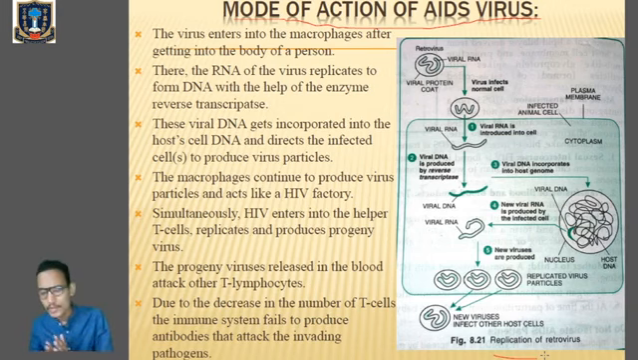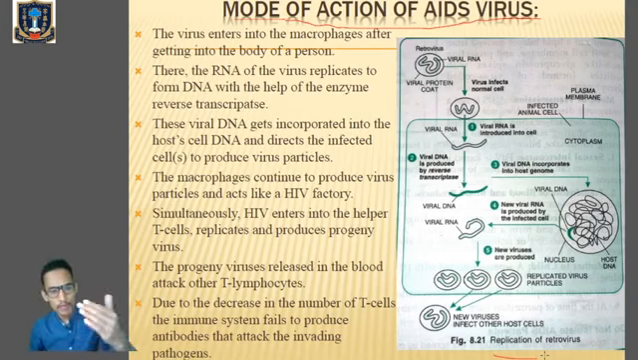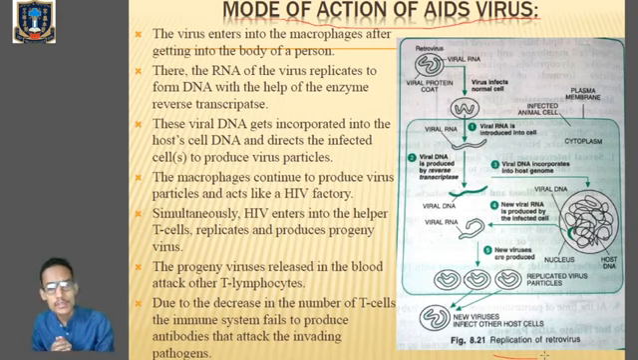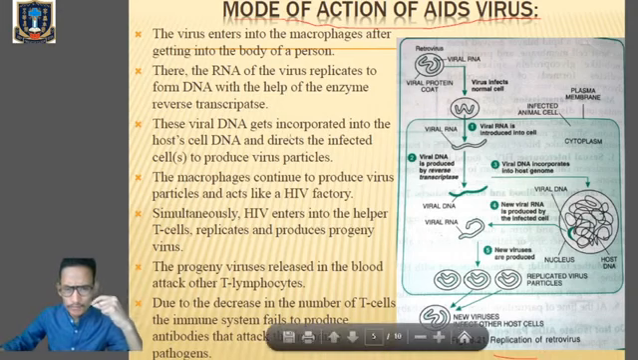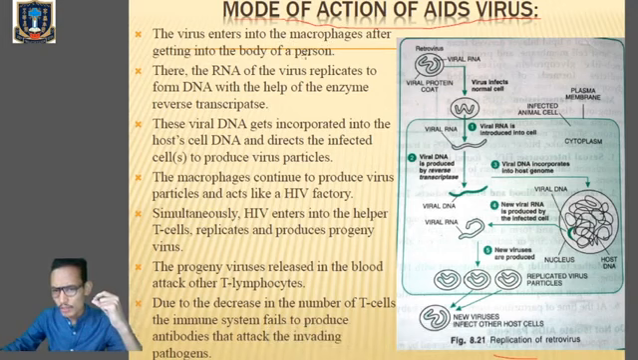How does this HIV virus or retrovirus multiply within the body of an infected individual? Remember that a retrovirus has RNA as genetic material, and from this RNA it has to form DNA with the help of the enzyme reverse transcriptase. Please keep these points in your mind. First, the virus enters into the macrophage after getting into the body of a person.